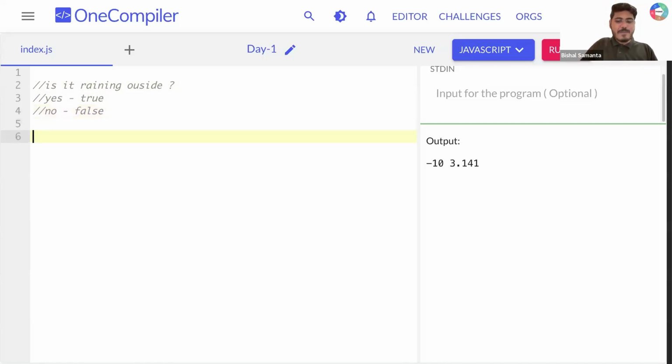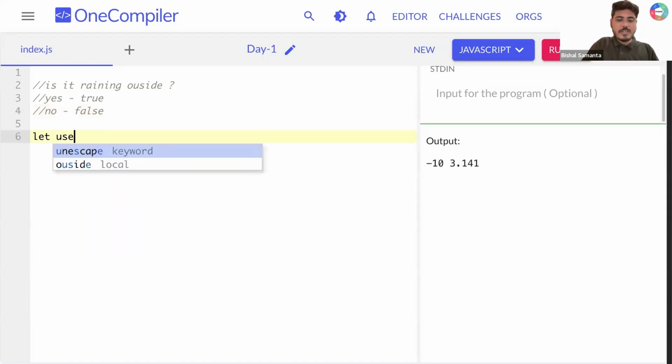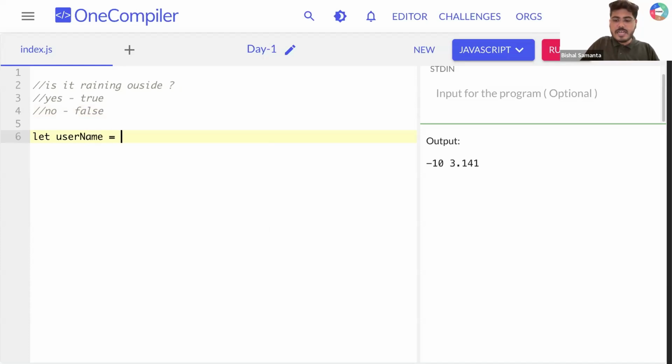So now let's say I'm writing here let student, let's write username, and here I'm storing Pablo. Now after that I'm creating one more variable, let, and then let's say I'm writing isStudent, and here I'm storing, let's say, false. Can you tell me what that means? Ideally, by looking at it, is Pablo a student? It is saying false. No, Pablo is not a student, right?